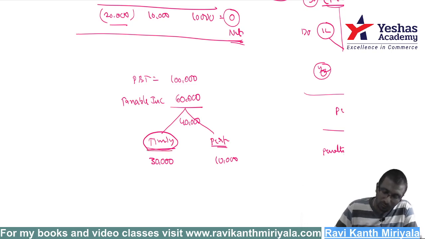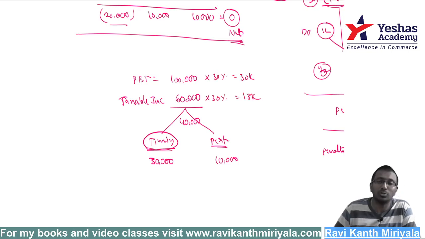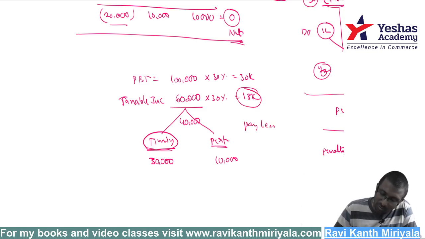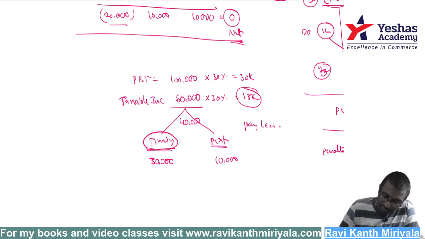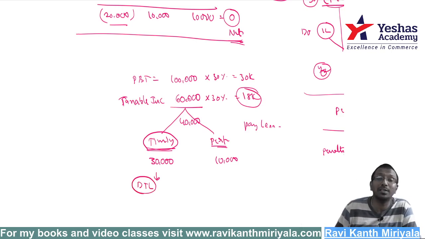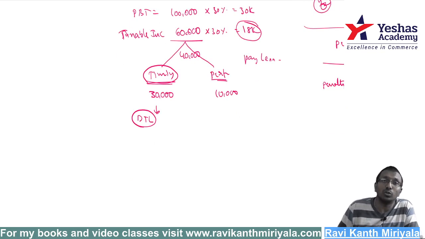Now, first tell me, your taxable income is how much? 60,000. Actually, you are supposed to pay 30% on the 1 lakh, meaning 30,000, but you are paying 30% on 60,000, meaning 18,000 only. Are you paying less or more? You are paying less now, so you are supposed to pay in the future, meaning you are liable for it. That means a deferred tax liability is going to arise.